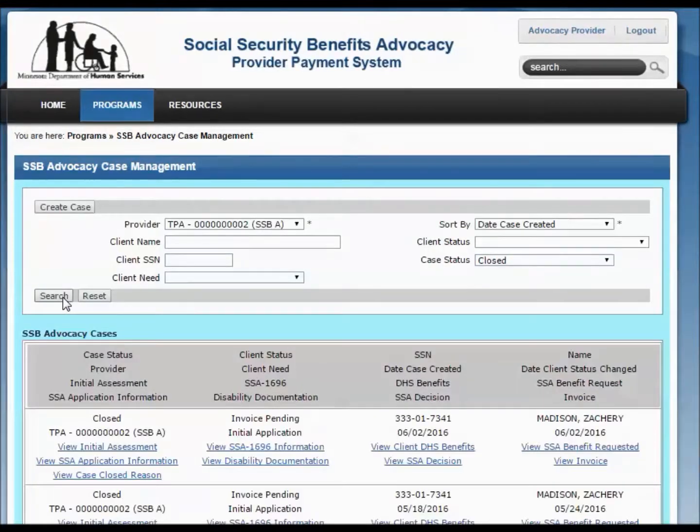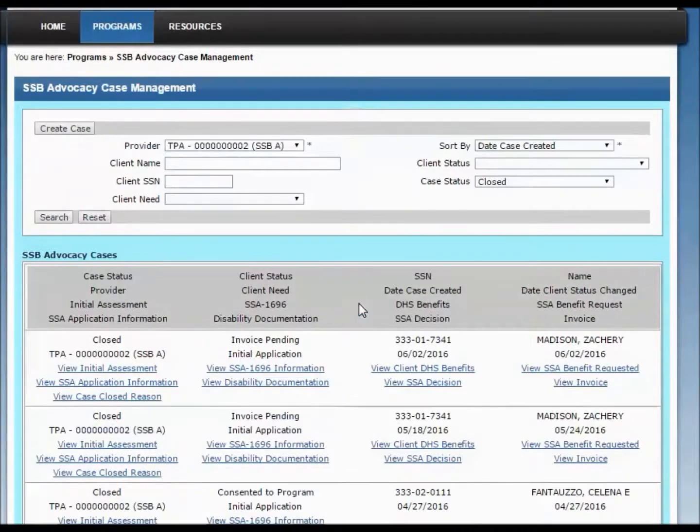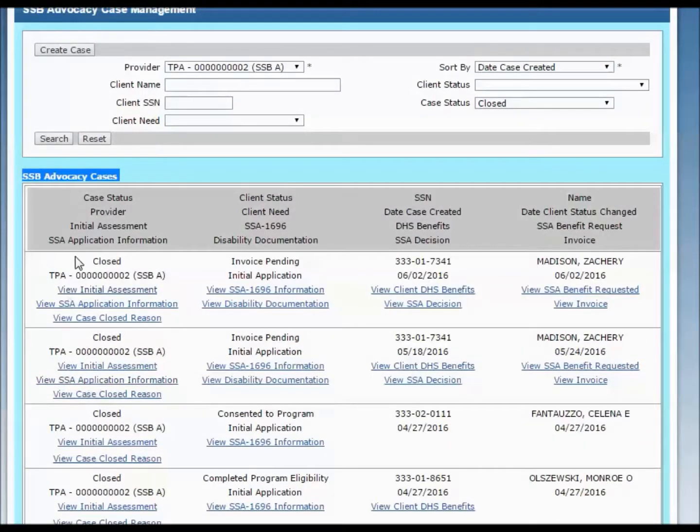Clicking the Reset button clears all search criteria and search results. Search results are displayed in the SSB Advocacy Cases section. Each case or client is enclosed in a rectangular box. Page information is displayed as a hyperlink and represents where your client is at in the SSB advocacy workflow.